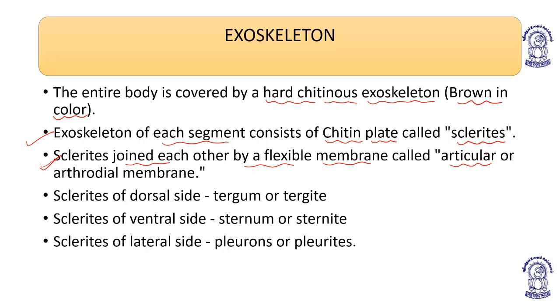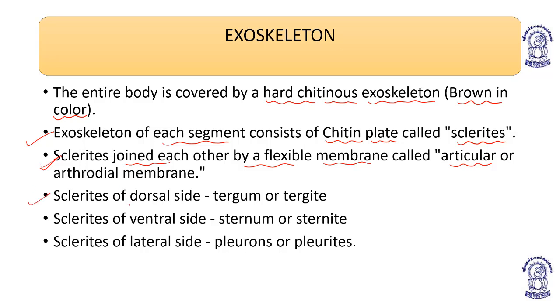Exoskeleton of each segment consists of chitin plates known as sclerites. The entire body is covered by a hard chitinous exoskeleton, which is brown in color. These sclerites are joined with each other through the articular or arthrodial membrane.